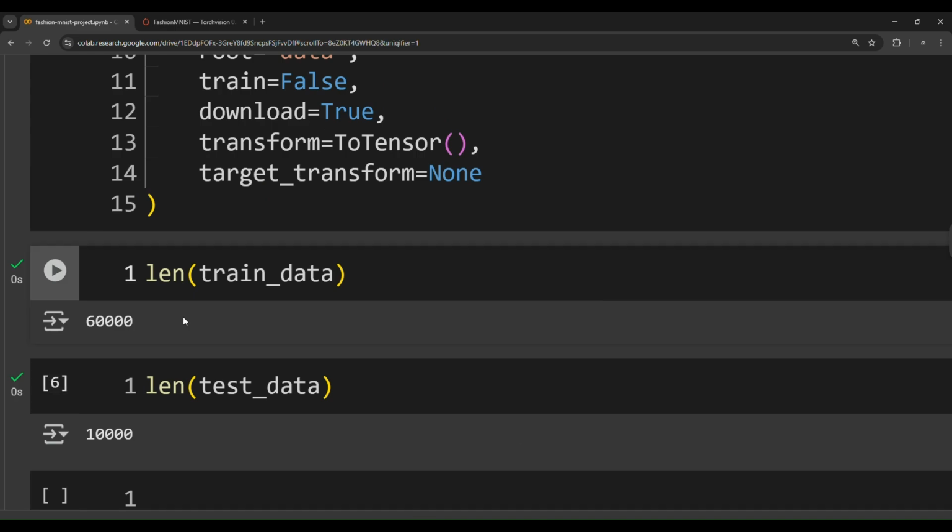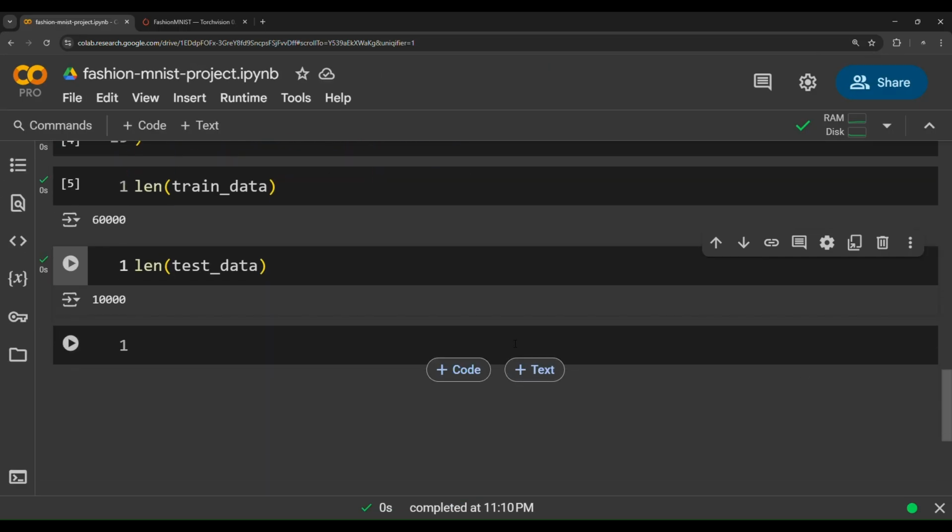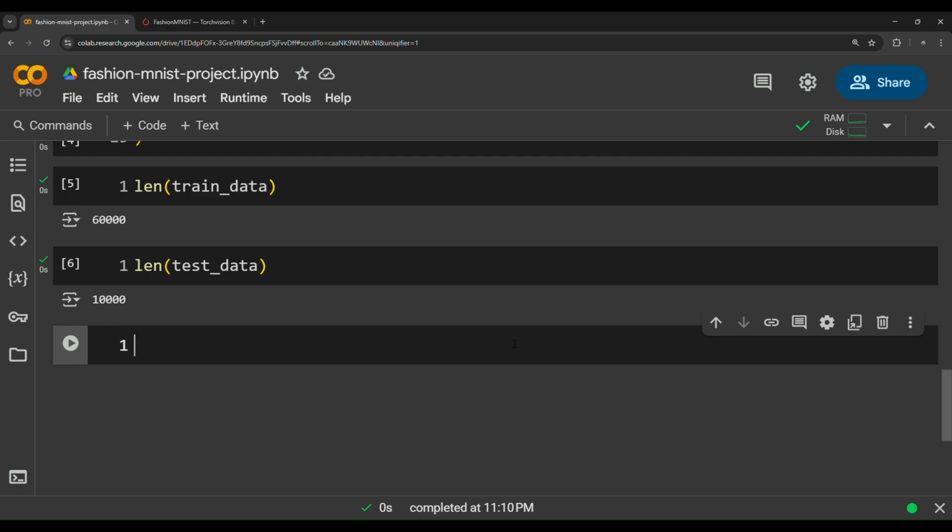So we're going to try to build a model to find patterns in 60,000 images, and then we're going to evaluate those patterns, those learned parameters, on these 10,000 images. Now let's move on to the next step. After we have seen how many images in each set, let's try to get the first training sample. So see the first training sample.